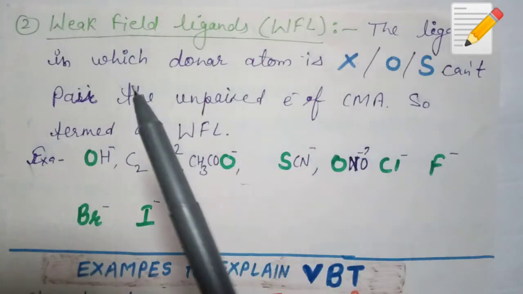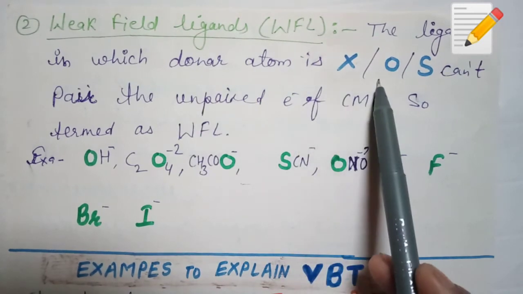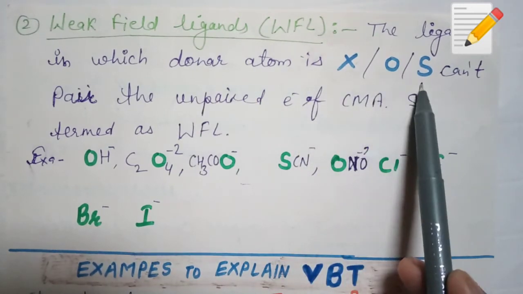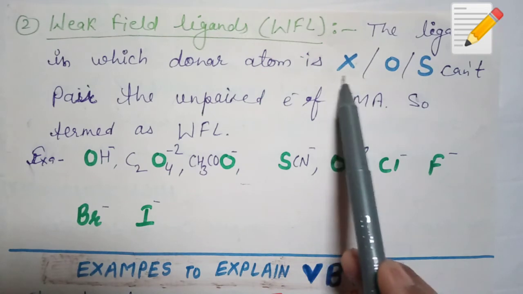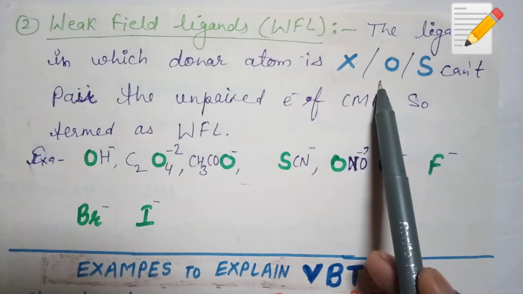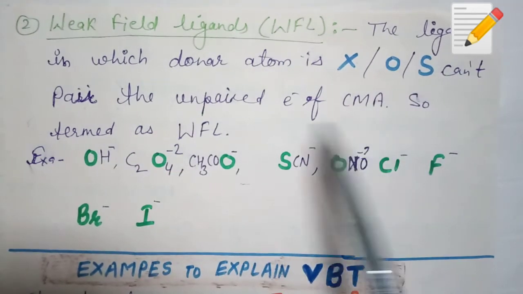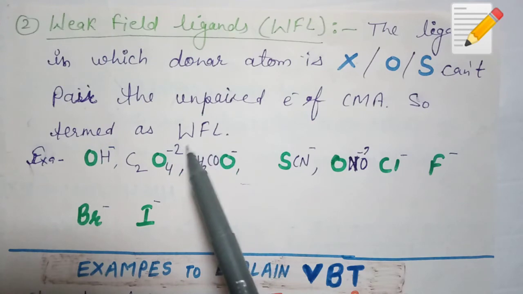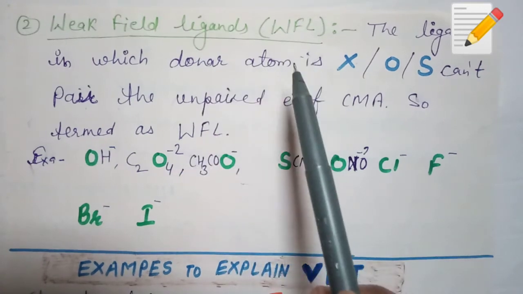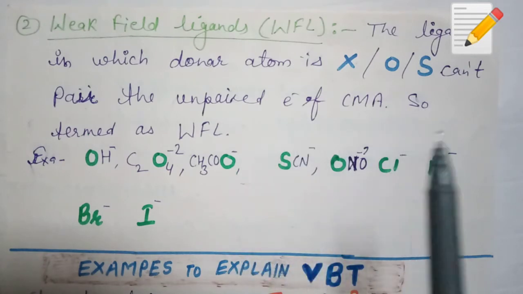Weak field ligands means the ligands in which the donor atom is halogen, oxygen or sulfur. X means halogen: fluorine, chlorine, bromine or iodine, oxygen and sulfur. They can't pair the unpaired electrons of CMA, so these are termed as WFL, weak field ligand.